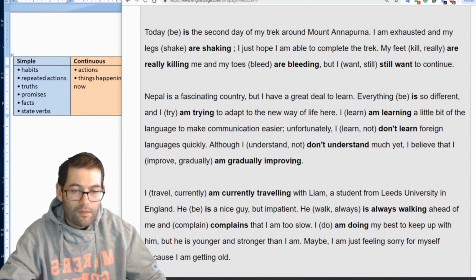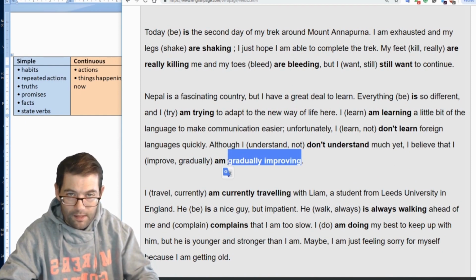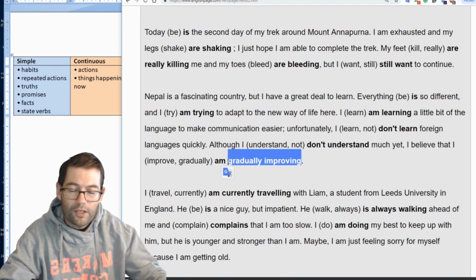I believe that I am gradually improving. This is a continuous tense because it talks about progress over time and activity. This is the improvement which started in the past and comes up until now and hopefully will go into the future.